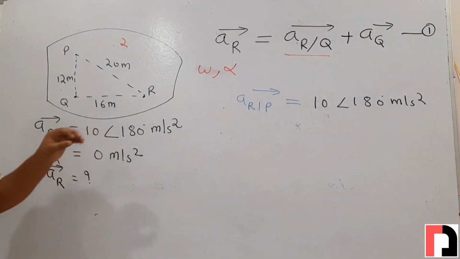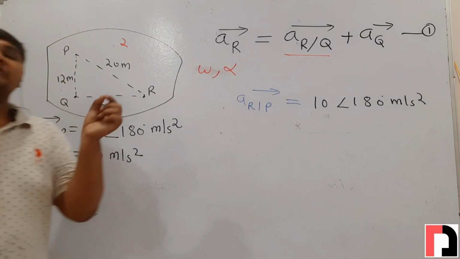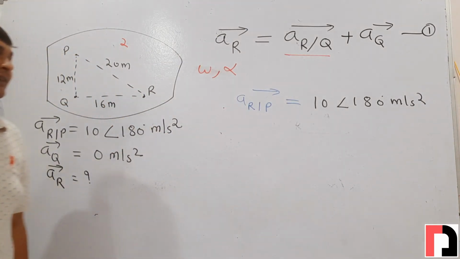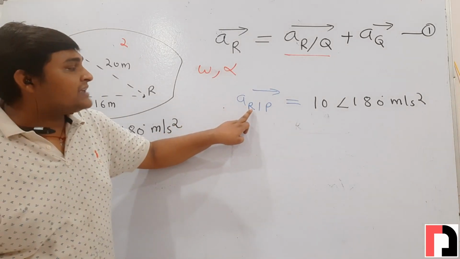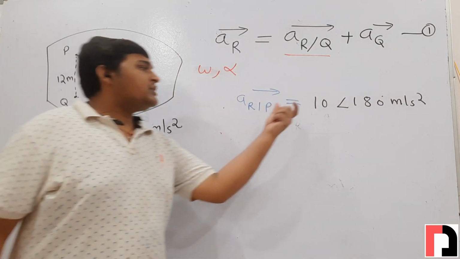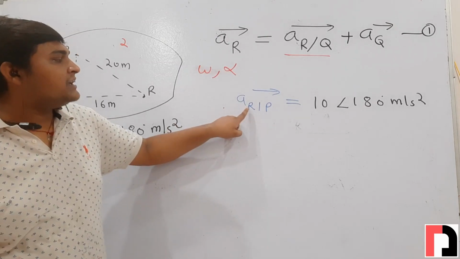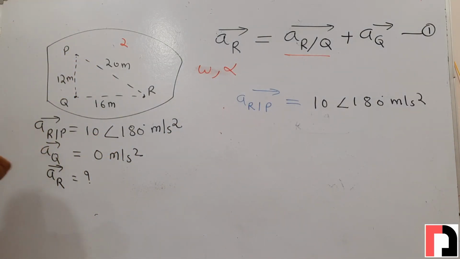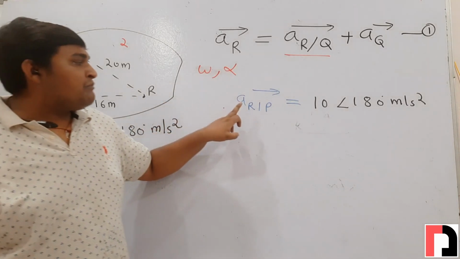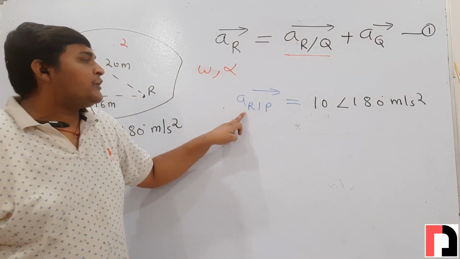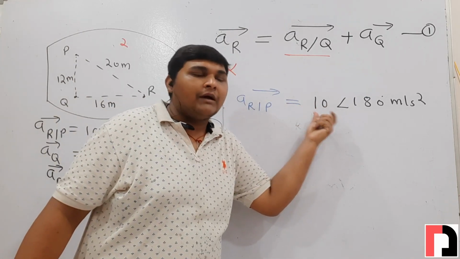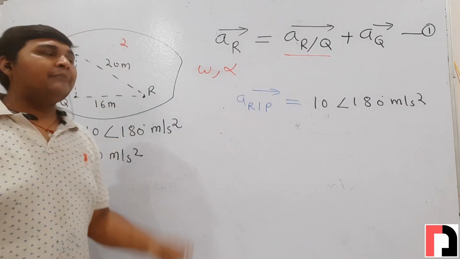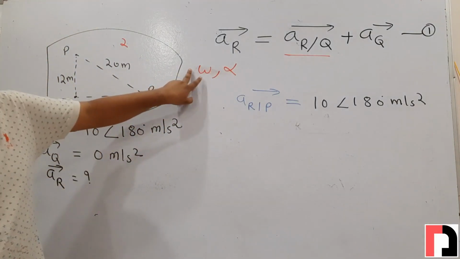As I already discussed, if two points are points of the same link, we can always use the concept of radial and tangential acceleration. Here we know the acceleration of r with respect to p; it is given in the question. So from the acceleration of r with respect to p, first we will find the radial acceleration of r with respect to p, and by using radial acceleration we will find omega.